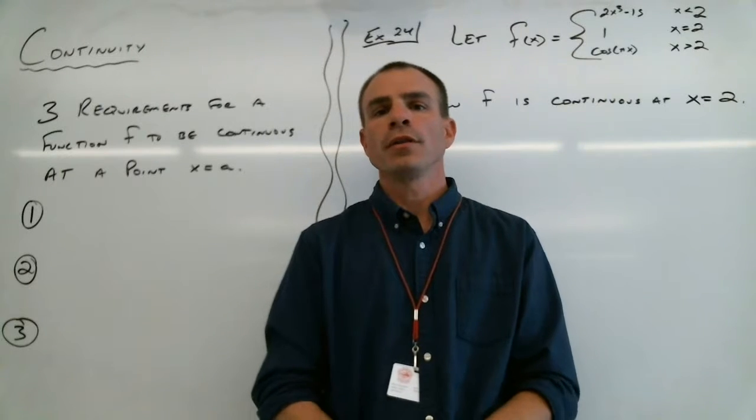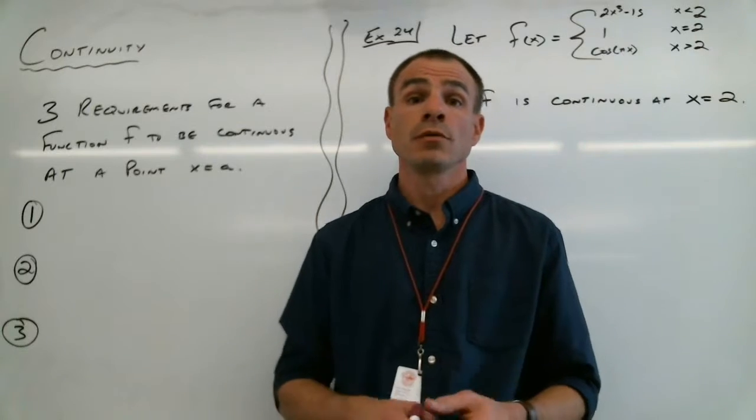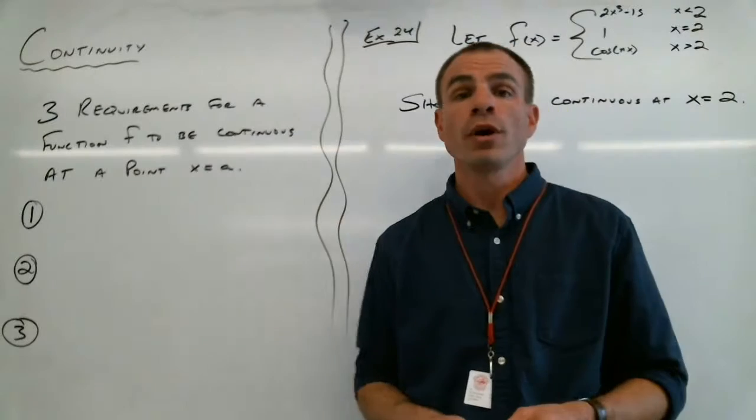In regards to continuity, there are three requirements that are necessary in order for a function to be continuous at a point. So we're looking at a function f. We want it to be continuous at a point x equals a.